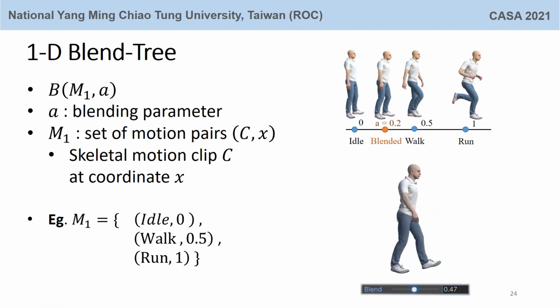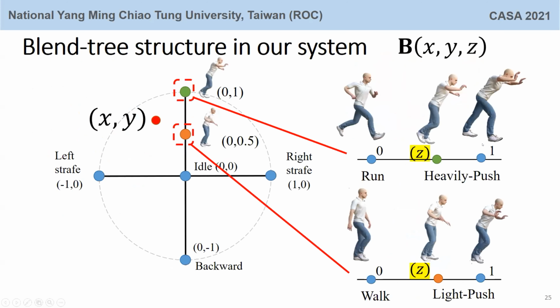This example shows a blend tree consisting of three motions: idle, walk, and run. This is the blend tree structure in our system. Motion pairs include left strafe, right strafe, walk, run, and push.